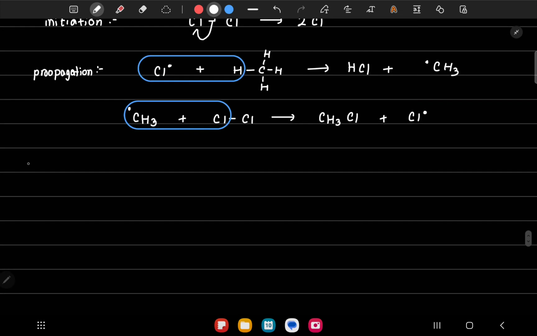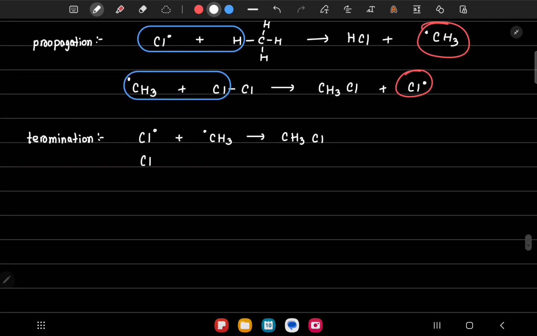And the final part of this mechanism is the termination reaction. It's when the free radicals involved in this propagation step react with each other or with themselves. So the chlorine free radical can react with the CH3 free radical. This will give us CH3Cl as well.